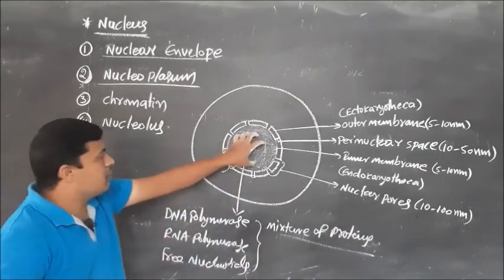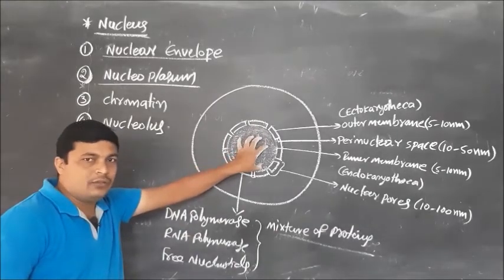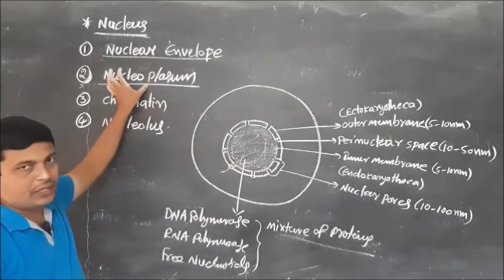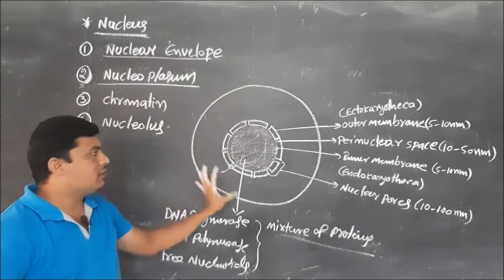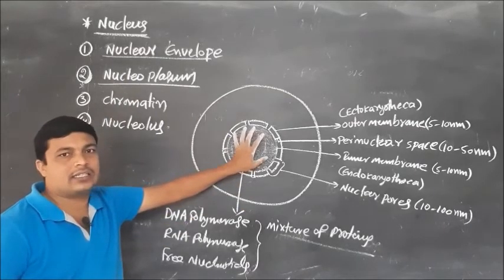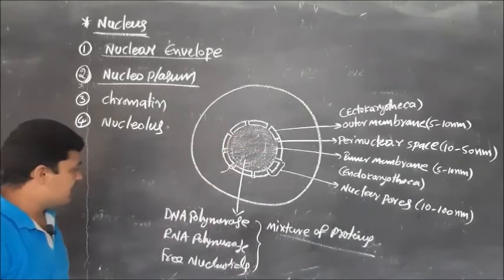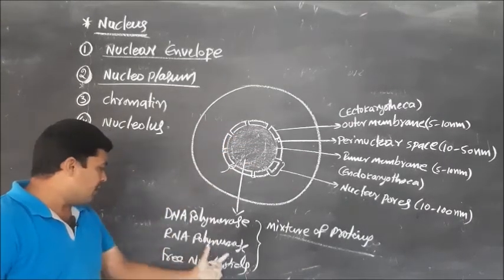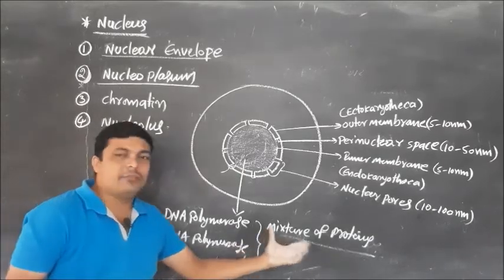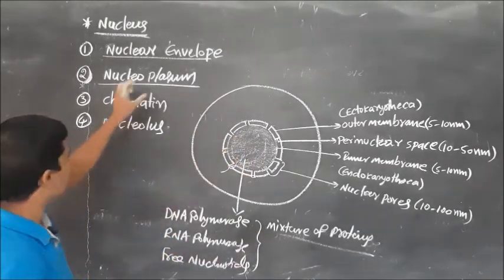It means a number of proteins are also present inside the nucleus. So what is nucleoplasm? Inside the nucleus, this gel-like structure is considered the nucleoplasm. It contains DNA polymerase, RNA polymerase, free nucleotides and a mixture of proteins. Okay, this is about nucleoplasm.